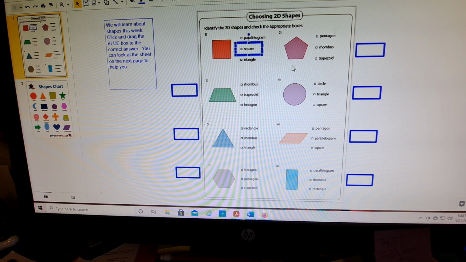Like that one's a square, but let's count the sides. 1, 2, 3, 4, 5. We know that that's a pentagon. Click and drag the box. So that's what we do on that worksheet.